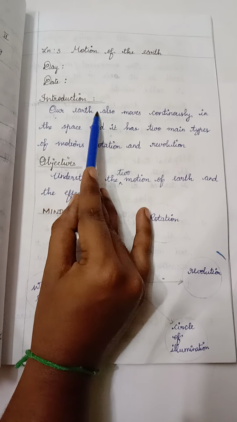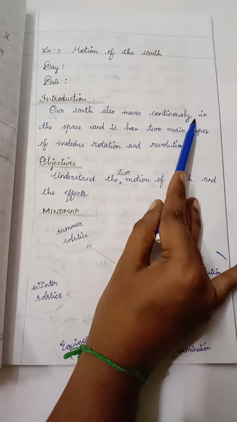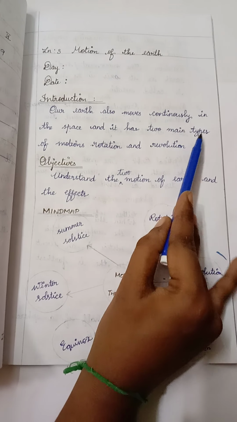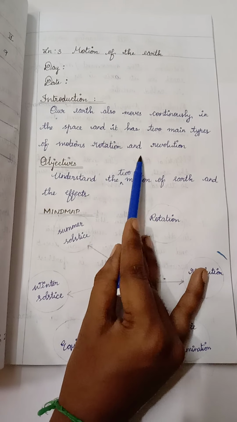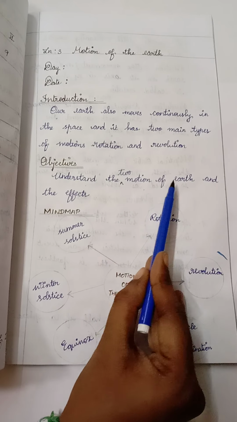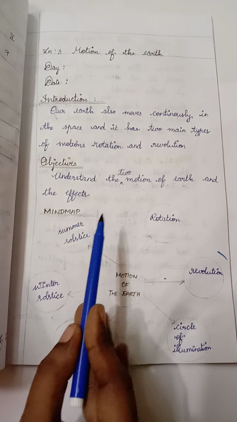Introduction. Our earth also moves continuously in space and it has two main types of motion, rotation and revolution. The objectives are to understand the two motions of the earth and their effects.